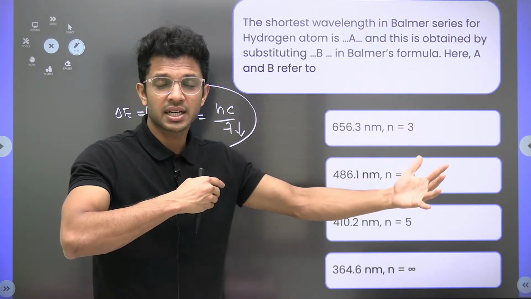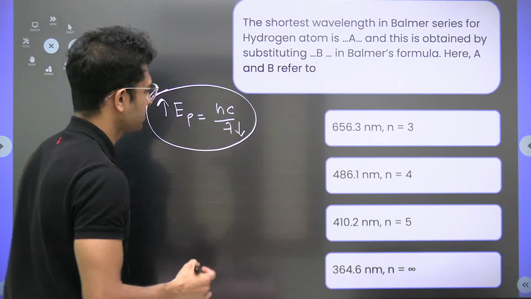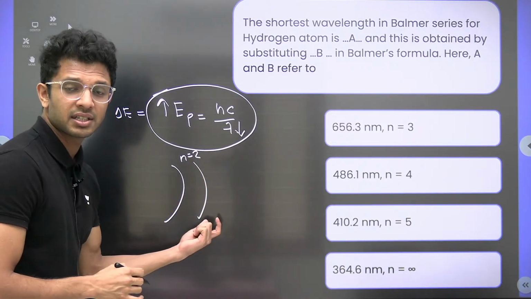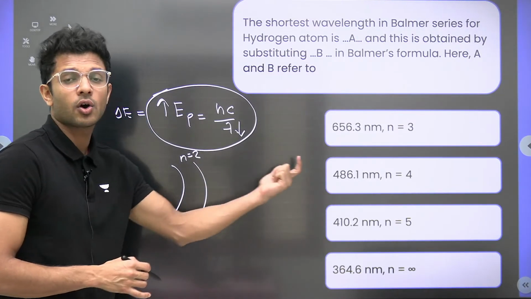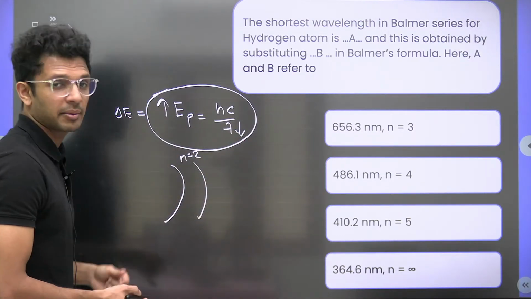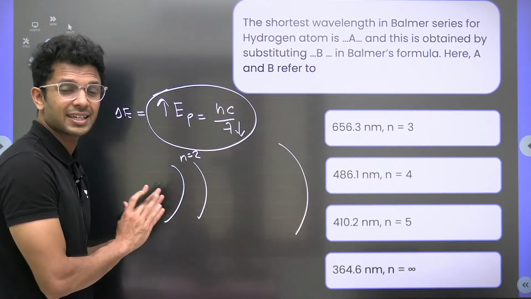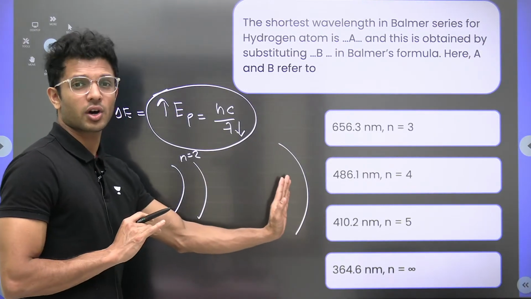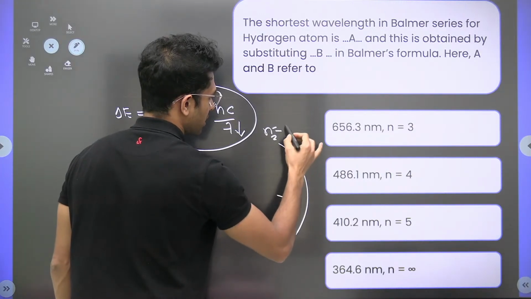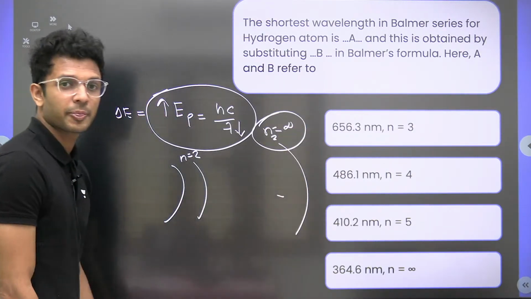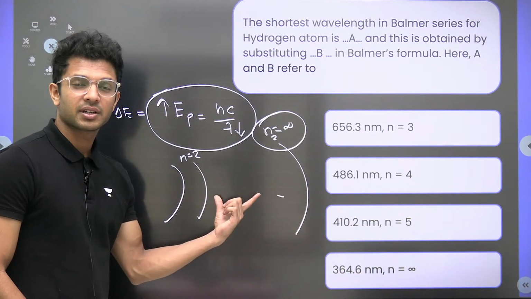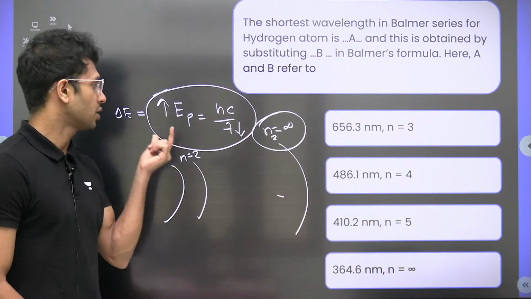We know that the energy difference keeps on increasing as the electron transition happens from a farther orbit. So tell me, in the Balmer series, what can be the highest orbit, so that the energy can be maximum? It has to jump from the farthest orbit possible, which is the infinity orbit, because as the orbit increases, the difference in energy between them keeps on increasing.